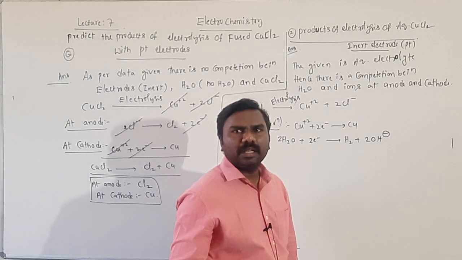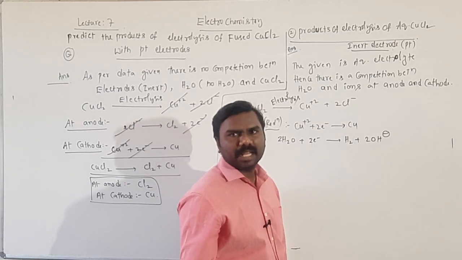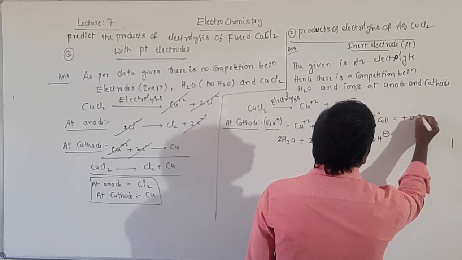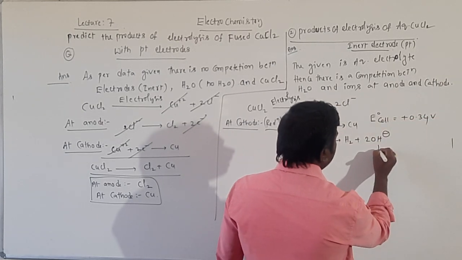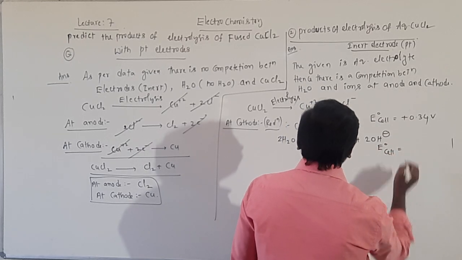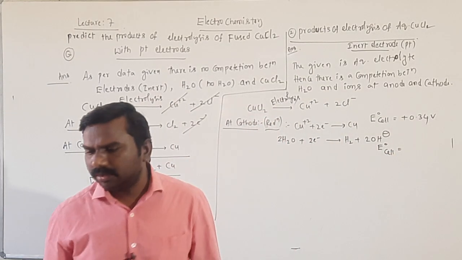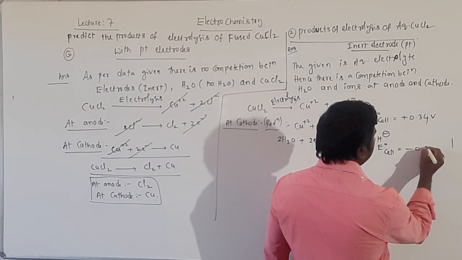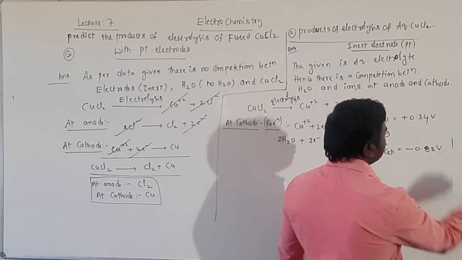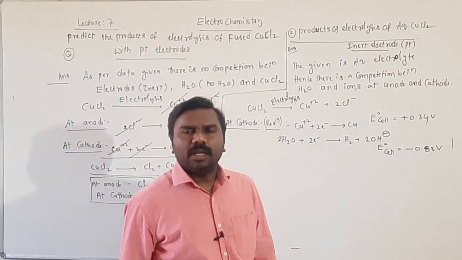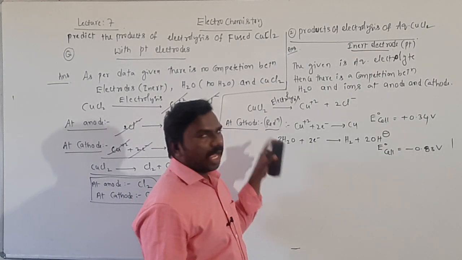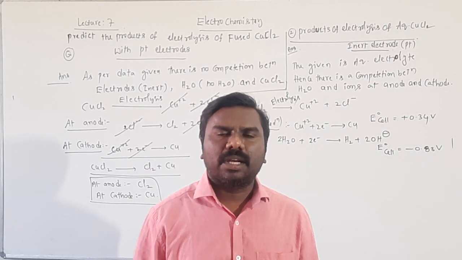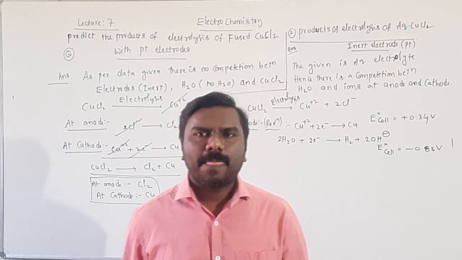Who will win that competition? To know that, SRP value: E naught of the first one is plus 0.34 volts. E naught of the second one, the reduction value, is minus 0.83 volts. Getting it, students? At cathode, for reduction, a higher SRP value is required. That is only favorable.